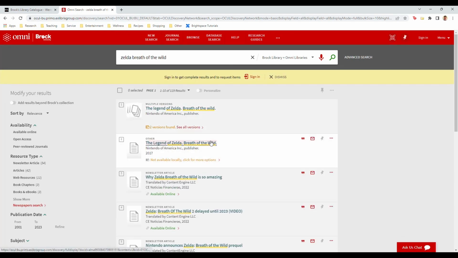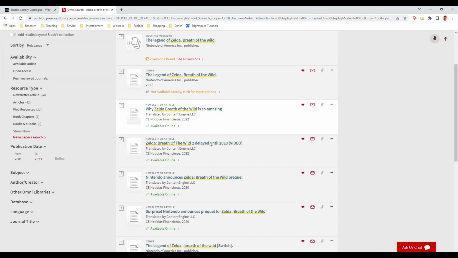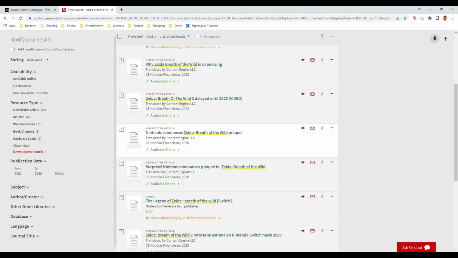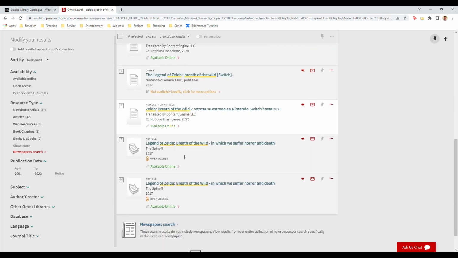These appear to be entries for the actual game. Then we have some articles in a newsletter. These down here say article, but the spin-off does not sound like the title of an academic journal. We could get better results by playing around with the filter on the left side here. We're only interested in articles and book chapters and books and peer review journals. Let's apply these filters.